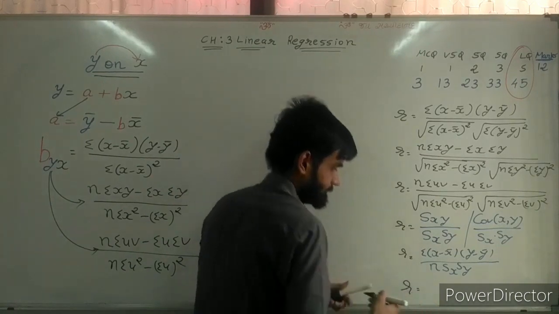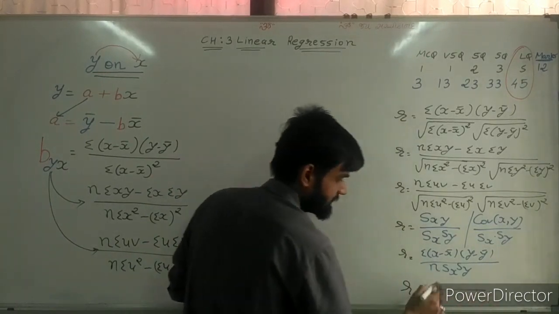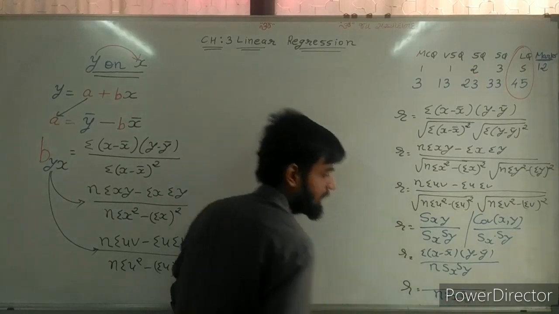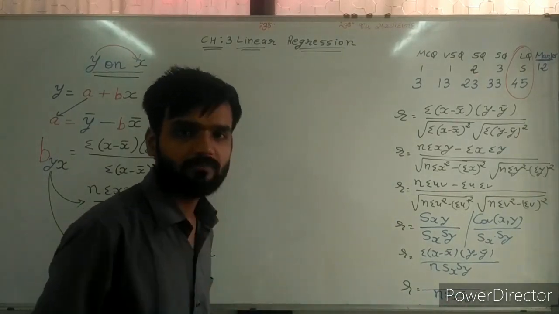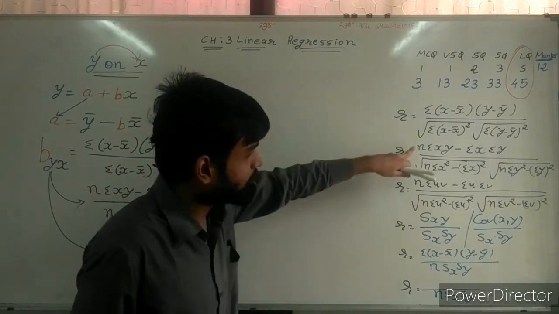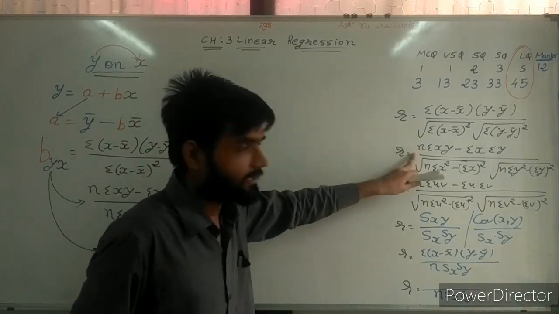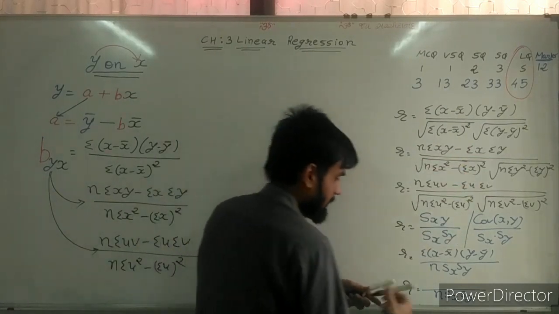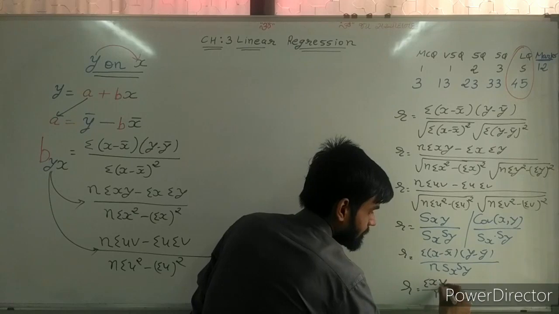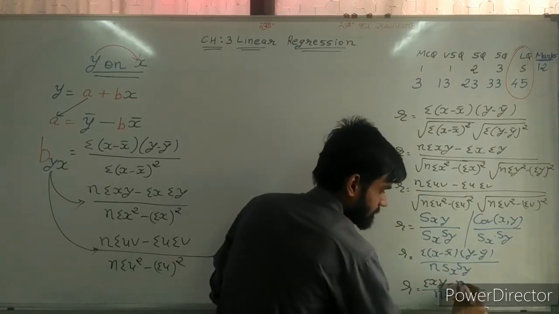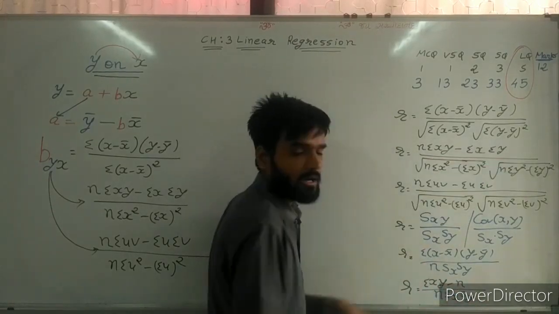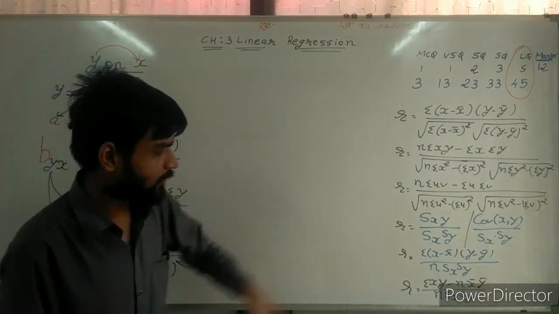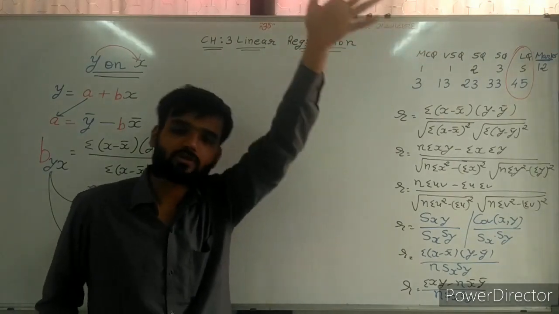Sir, third formula. Denominator remains same, Sx Sy remain the same. Now in numerator, the second formula was used. Write n, take n to the back. So sigma xy minus n, write x bar and y bar instead of sigma x and sigma y. So x bar and y bar. These were the three formulas used in short questions.